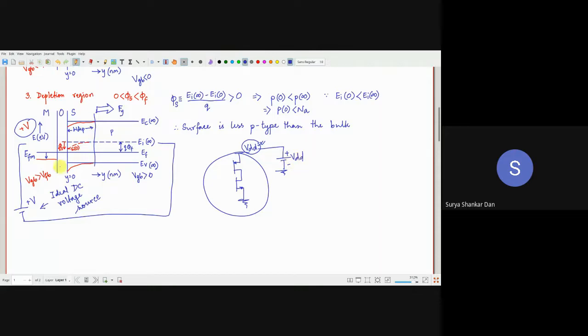That means no matter what, however much band bending happens, the voltage across this plus V, this gate and the body should remain the same. So essentially, you are completing the circuit then. Now, how to design that DC voltage source is a different issue.